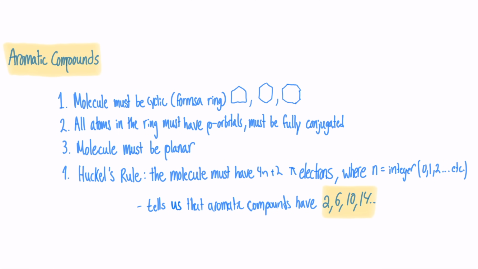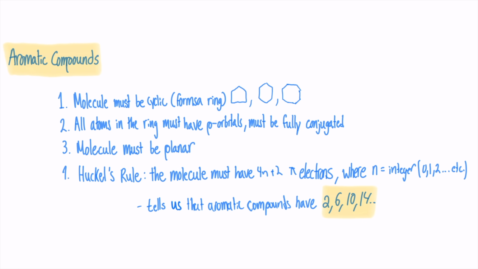Aromatic compounds. To figure out if a molecule is aromatic, we need to follow some key rules. The most important of these is Huckel's rule, but before we get to that, let's break down what makes a molecule aromatic. 1. The molecule must be cyclic, meaning it should form a ring. 2. All atoms in the ring must have p orbitals for delocalized electrons, meaning the molecule must be fully conjugated. 3. The molecule must be planar, which means all the atoms are on the same plane.